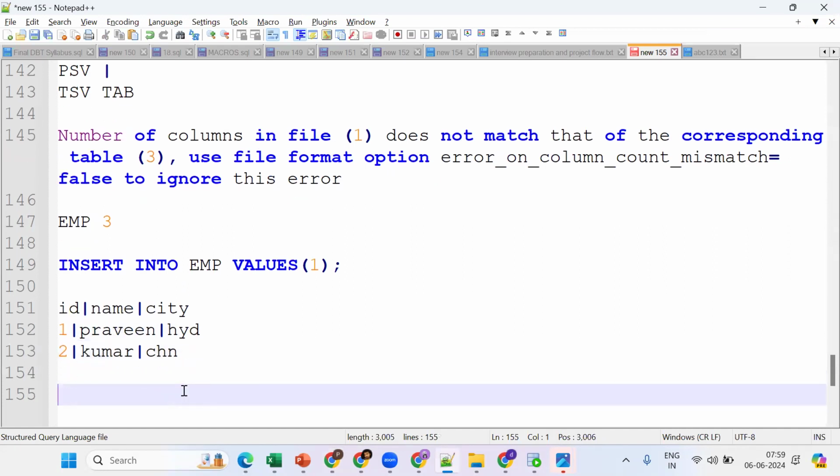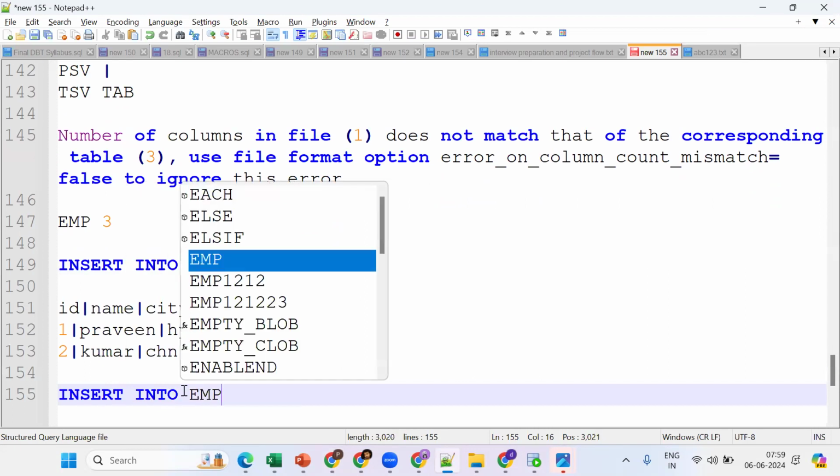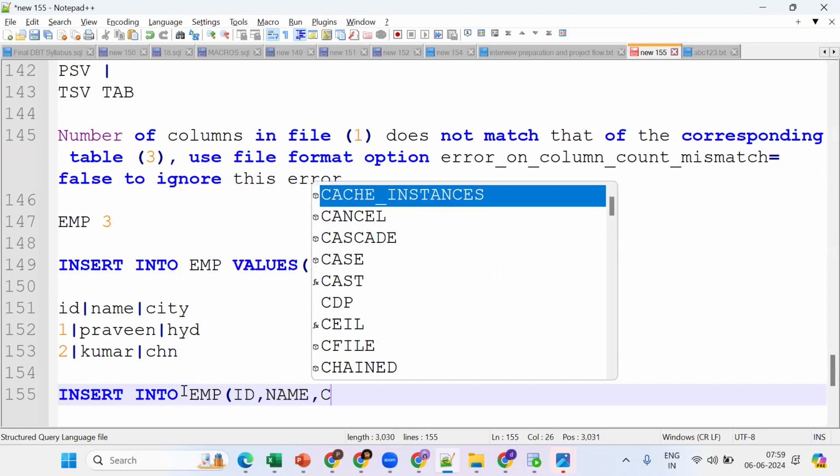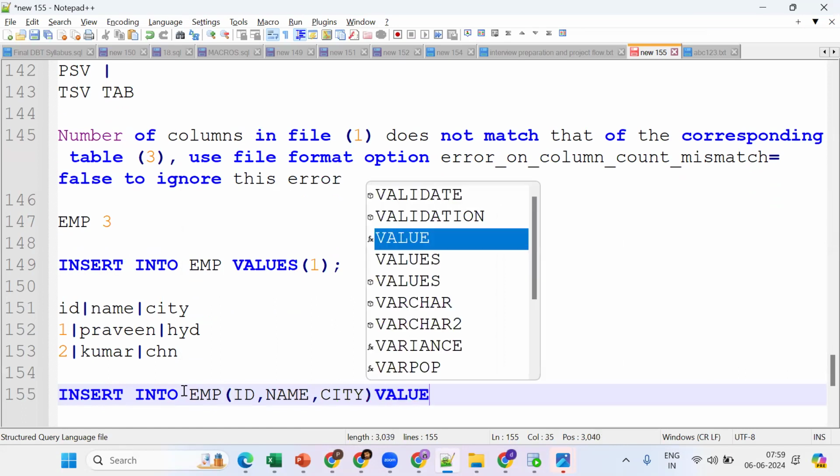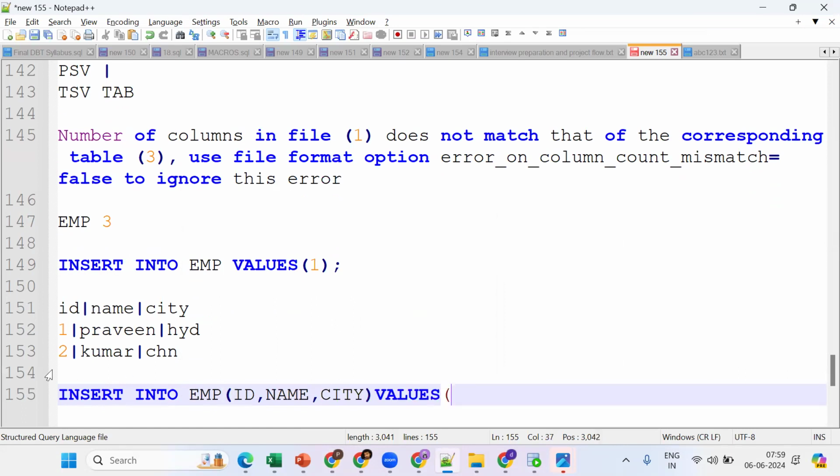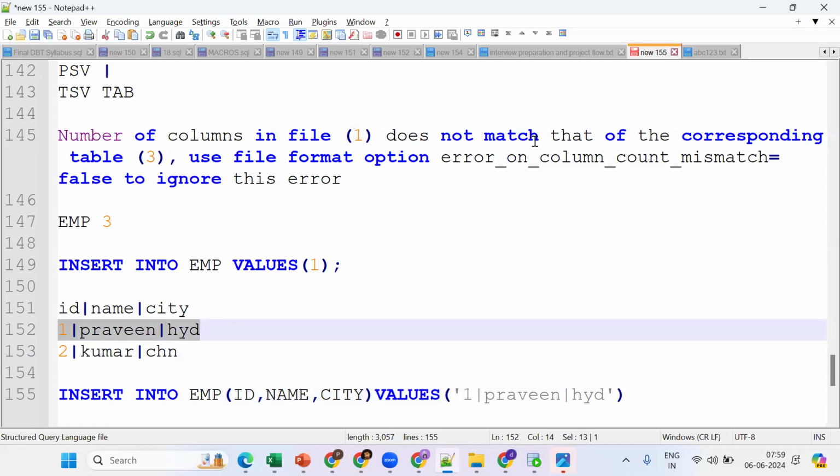Now tell me, insert into EMP ID, name, city values. Now this entire thing is 1 column. Tell me, will it work? See, there are 3 columns. That's why the number of columns in the file is assumed as one column, and does not match the corresponding table. In the table, there are 3 columns.